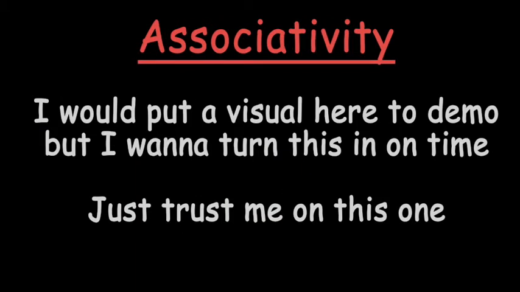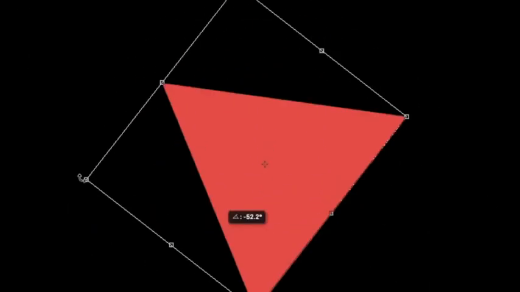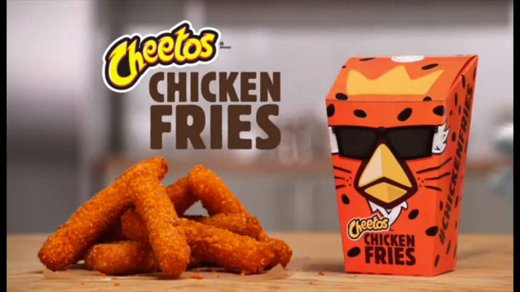If you do any flips or rotations, no matter what order you do them in, you end up with the same thing. So this group also has associativity. While it may not inherently seem like it, yes, rotating and flipping shapes is a group. Kind of like how Burger King's chicken fries actually taste really good, even though that ain't chicken.